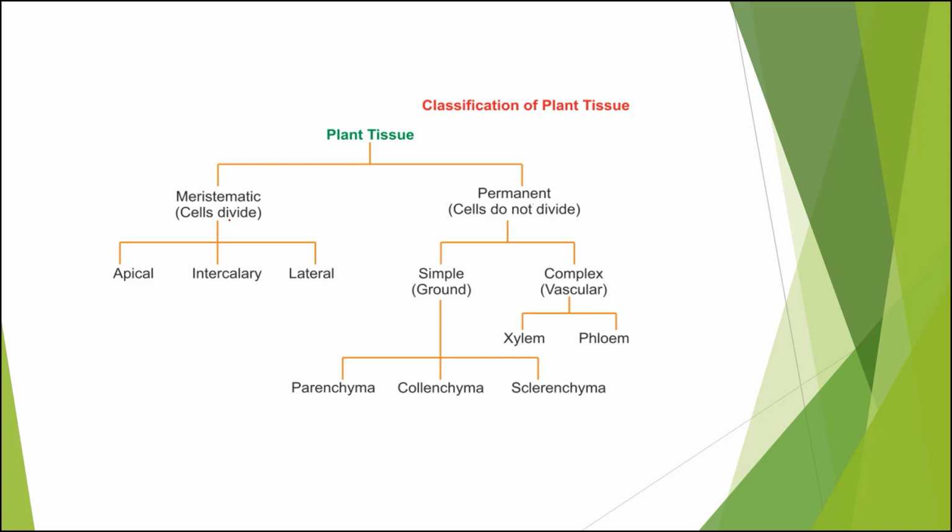Meristematic tissue is further divided into apical, intercalary and lateral. Apical helps in the growth of root and shoot tips, which helps in lengthening the height. Intercalary at the nodes, and lateral helps in increasing the girth or diameter of the tree. Then permanent tissue, we have a simple tissue and complex tissue.